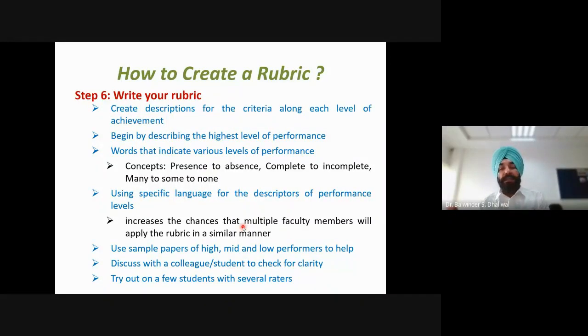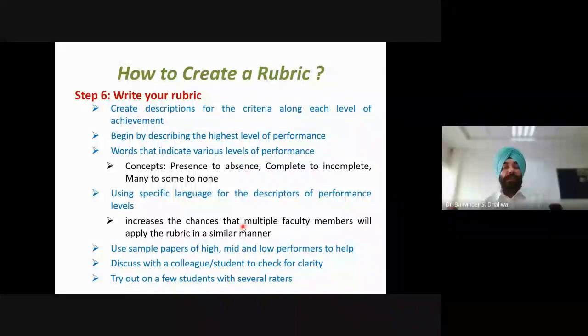So there we need to identify those words. What words are basically indicating various levels of performance? In the description there are certain words which indicate the levels of performance. So when we go from one level to the next level, we need to change those words. We need to take care of how to use those words.